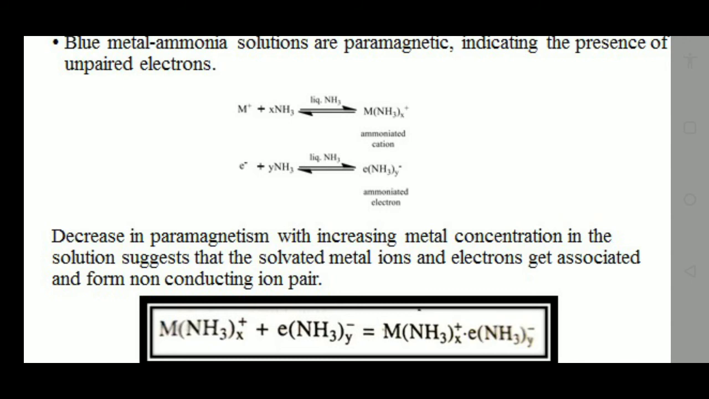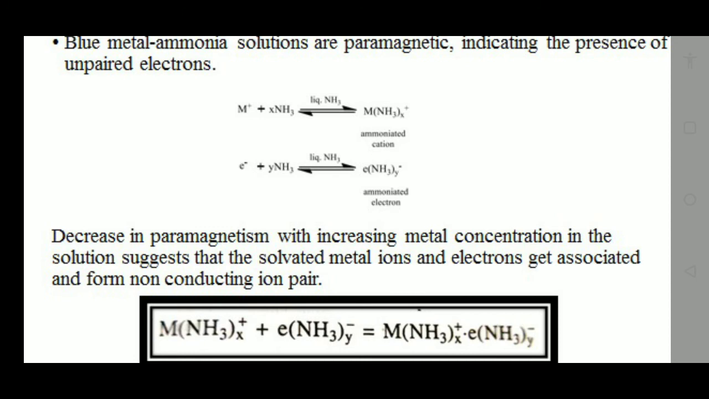This decrease in paramagnetism with increased metal concentration in the solution suggests that the solvated metal ions and electrons get associated and form a non-conducting ion pair. If we increase the concentration of metal in this metal ammonia solution, what will happen? It will form this non-conducting ion pair. Because of the formation of this ion pair, the conductivity starts decreasing.